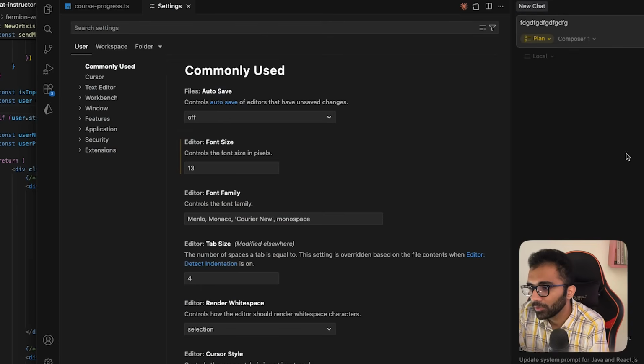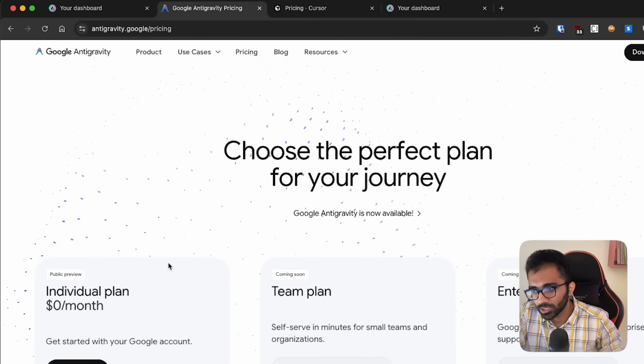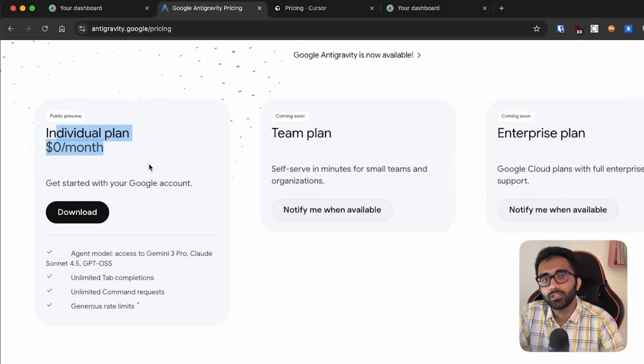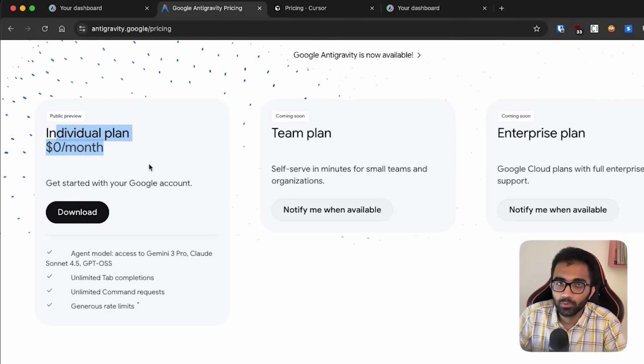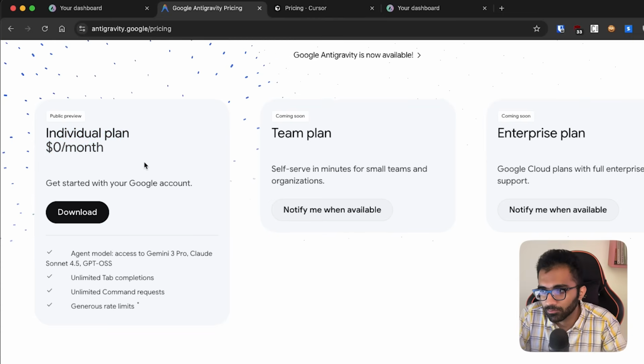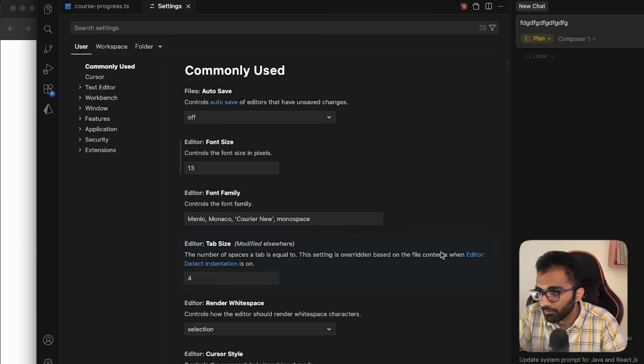Overall, what I feel about this space in general is that it's pretty brutal, because if you look at Google's pricing and positioning here, Google has no intention of monetizing this. Google wants to get the user base first. They want to make you addicted. I would not be surprised if Google keeps this free for multiple months. If they're investing a lot of money, which I surely believe they are, they bought the Windsurf team for a very expensive price tag, right?